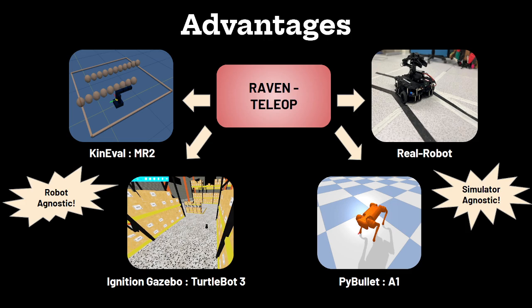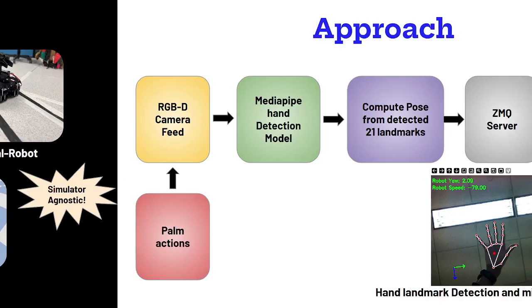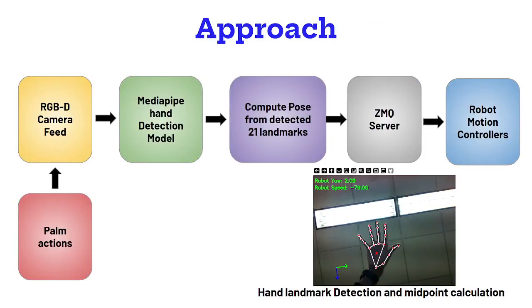accessible way. The key to Raven TeleOp's success lies in its ability to leverage RGBD input from the Intel RealSense L515, MediaPipe's robust 21-point hand landmark detection, and our custom pose estimation algorithm. Together, these components enable accurate 6-DoF gesture recognition. The resulting pose commands are transmitted via a ZMQ server to robot motion controllers, allowing seamless, real-time teleoperation across simulators and physical robots, all without specialized hardware.